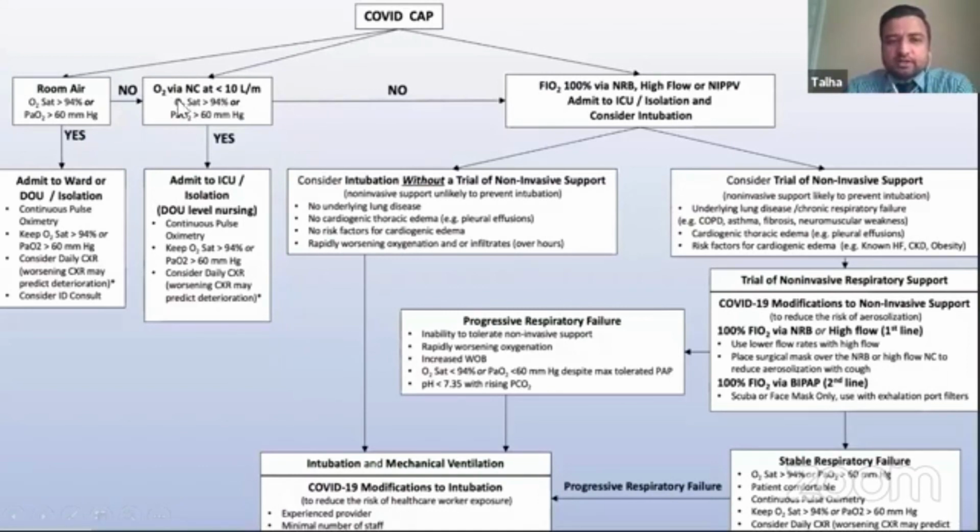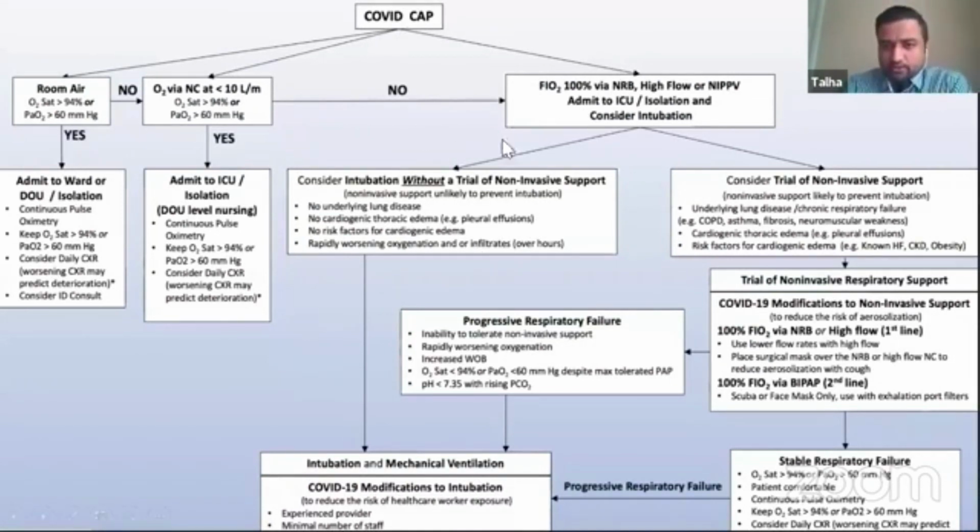If that's not the case, then you can initiate with a nasal cannula. And if they're maintaining oxygen saturation greater than 94 and oxygen pressure greater than 60, you can just watch them. But if that's not the case and the patient is requiring more oxygen flow, then we have to consider a trial of non-invasive support versus consider early intubation. Farrukh will talk more about that. But every institute has different protocols and algorithms. If you have one in your hospital, stick to that.